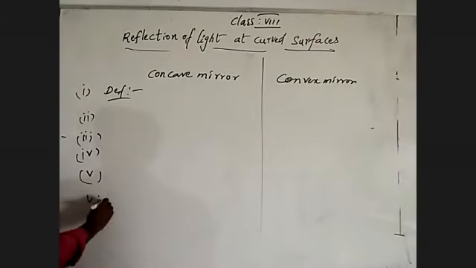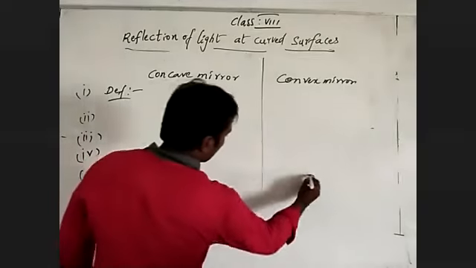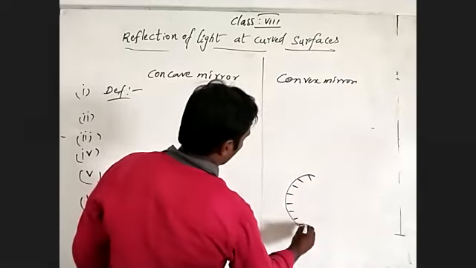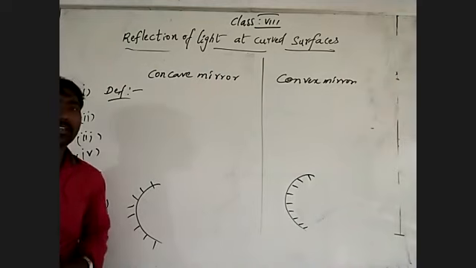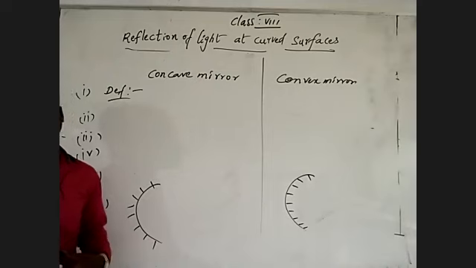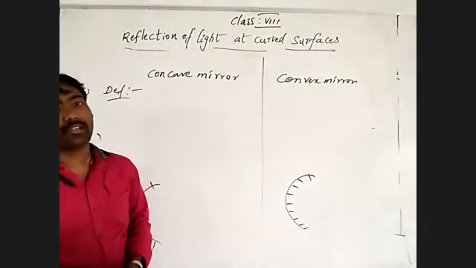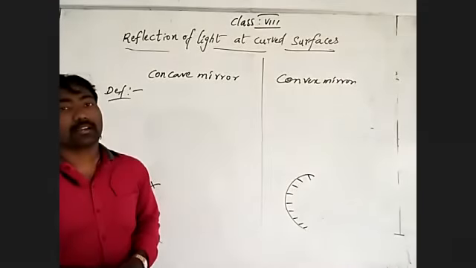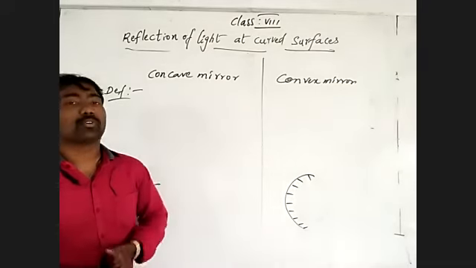And the shape of the concave mirror is, the shape of the convex mirror is, okay, by that we can write them. Then where you may use those. Concave mirrors are used as magnifying mirrors, and also by ENT specialists. Convex mirrors are used as rear view mirrors for automobiles. Rear view mirrors means the side mirrors of two wheelers or four wheelers.